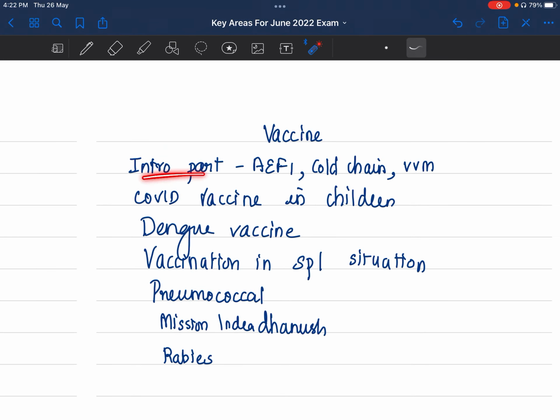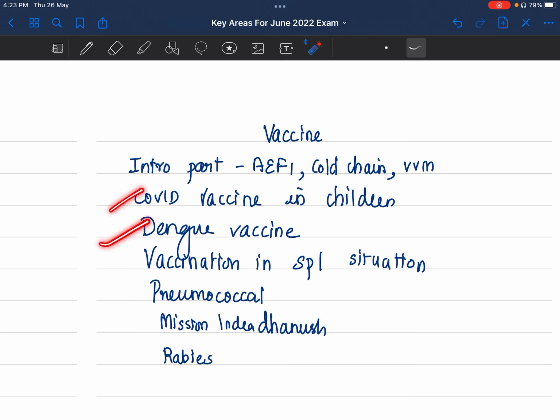Vaccines, the intro part, please read well. What makes them decide what vaccine to give for which part of the country, and what makes them decide the schedule of vaccination. Then what will happen if there is an adverse event following immunization? How do they maintain the cold chain? Vaccine vial monitors. So the initial 4-5 chapters in your IAP guideline book on immunization, read. Rather than individual vaccines, they are very fond of asking this introductory part.